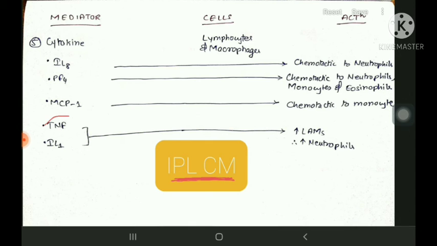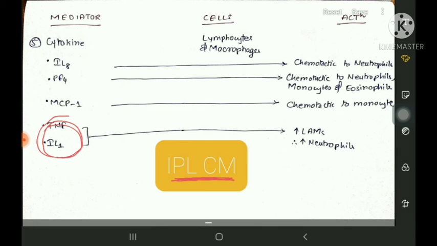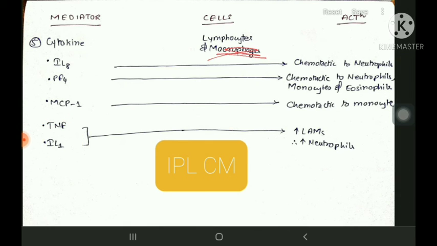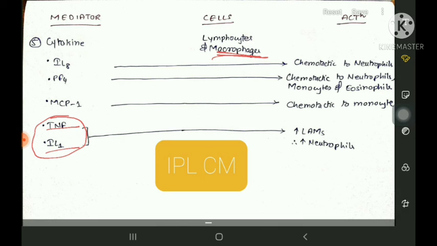And then there are TNF and IL-1. TNF and IL-1 are specifically released by macrophages. What do they do? The tumor necrosis factor and interleukin 1, the most important work that both of them do is increase LAMs. What is LAM? LAM is basically leukocyte adhesion molecules.